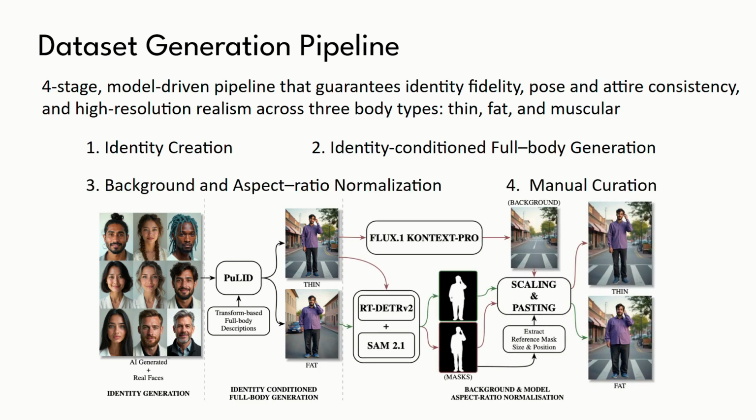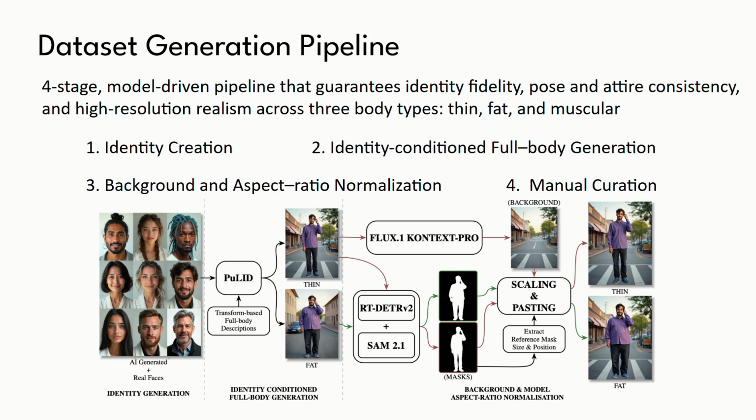Third, and most critically, background and aspect ratio normalization. Diffusion models are inherently stochastic. Even changing one word in a prompt alters the latent space trajectory, causing slight background shifts and perceived subject size differences. We designed an automated post-process to fix this. We treat the thin image as our baseline reference. We use RT-DETR-V2 to detect the subject and SAM 2.1 to extract precise binary masks. We then pass the reference image to Flux Context Pro to completely remove the person and reconstruct a clean background.